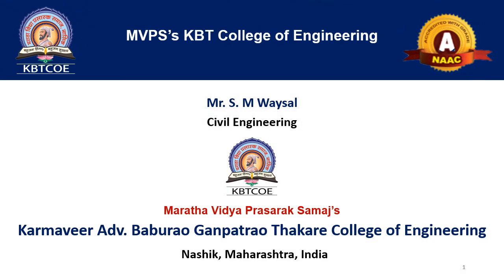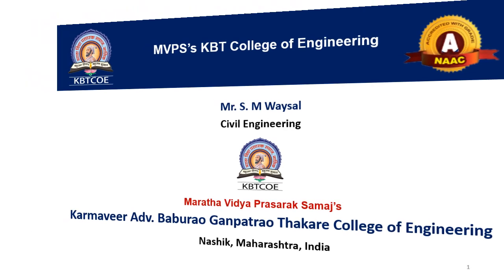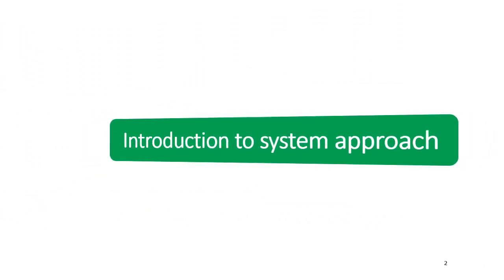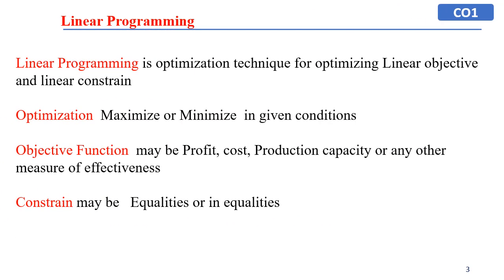Hello students, today in continuation of the introduction of system approach in civil engineering, we are going to study linear programming. What is linear programming? Linear programming is an optimization technique for optimizing a linear objective with linear constraints.